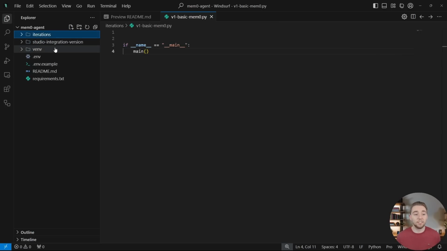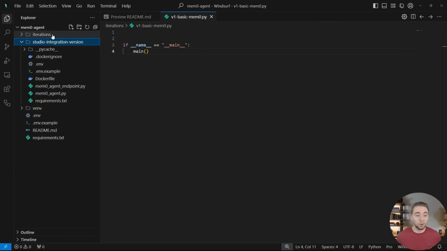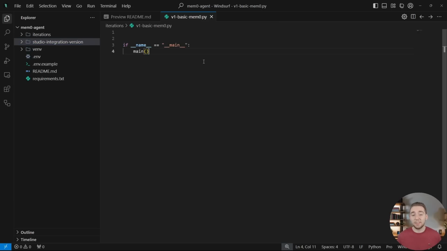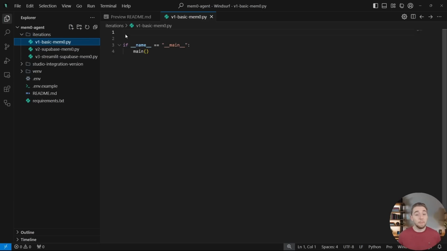And then the last thing I'll say here is that the repo also showcases the Studio integration version that I showed earlier on the Live Agent Studio. So if you're curious how to use mem0 to build AI agents with Pydantic AI, check out this code right here. It's a great example for that. And so with that, let's dive into building a simple implementation with mem0. So I'll be sure to go step by step through everything here to make sure it all clicks for you.